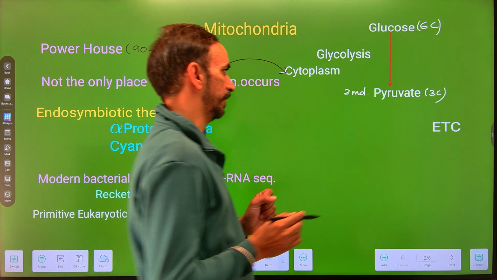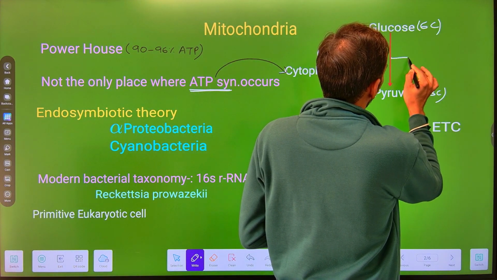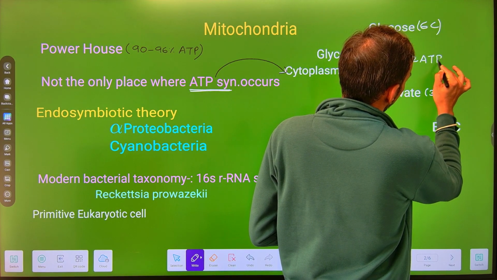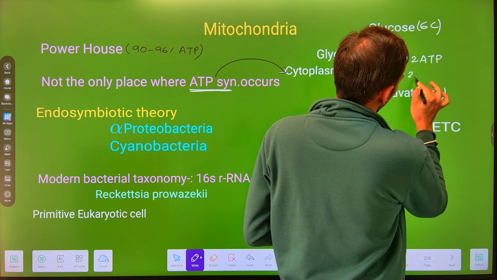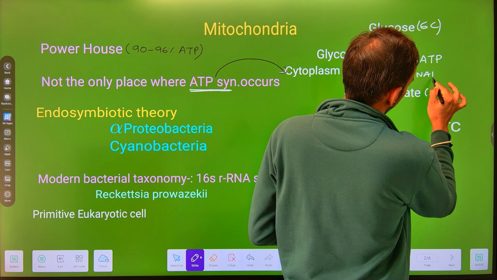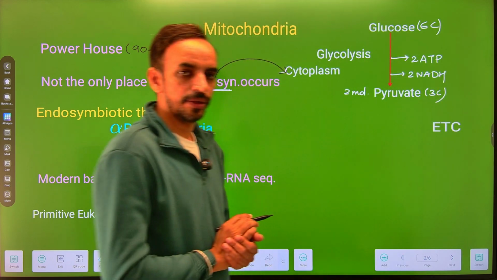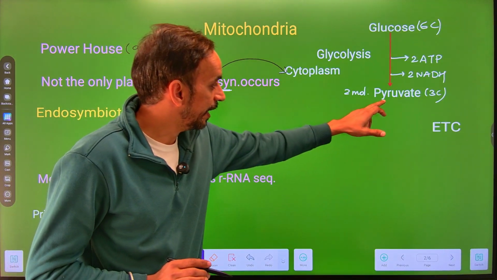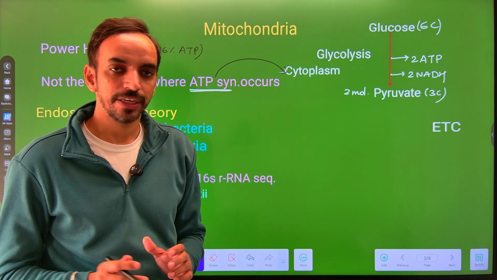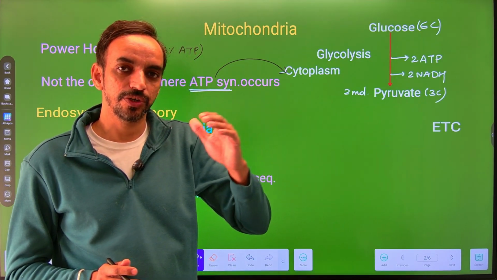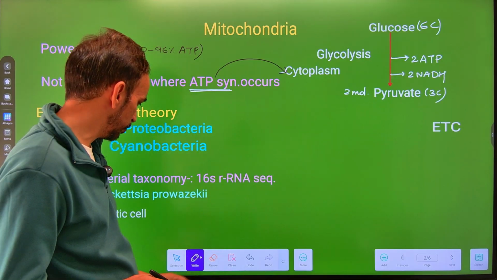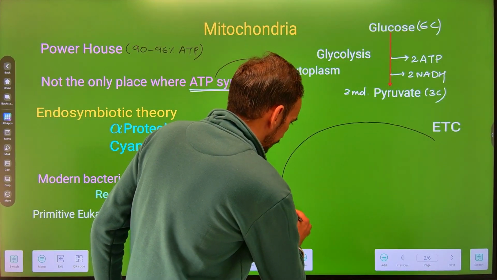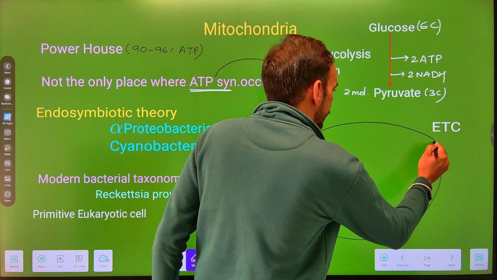During this process there is a synthesis of energy in the form of 2 ATP and 2 NADH. So ATP synthesis also occurs within the cytoplasm, but the end product, pyruvate, is again transported into the mitochondria. Let's understand that process also, how it happens. We are only understanding the process, we will not discuss the pathway here.